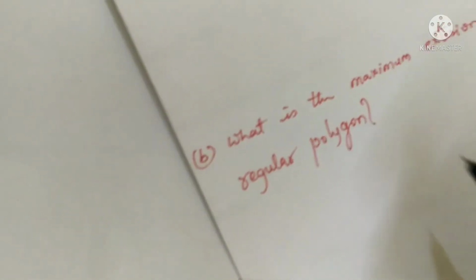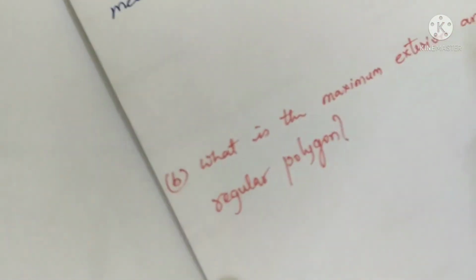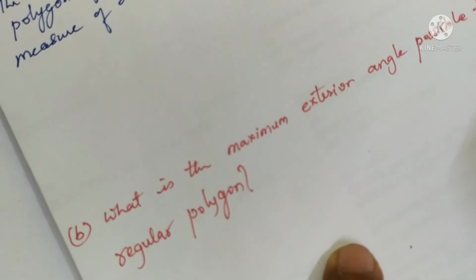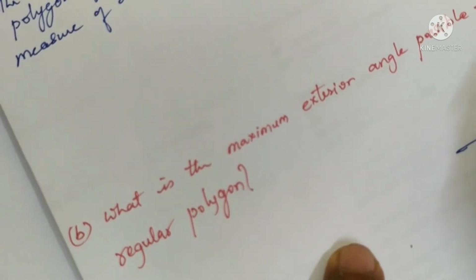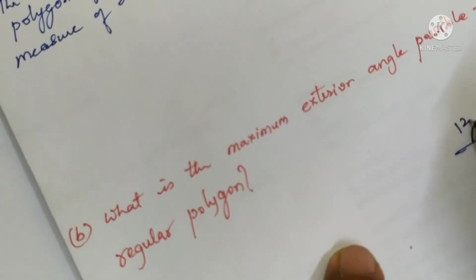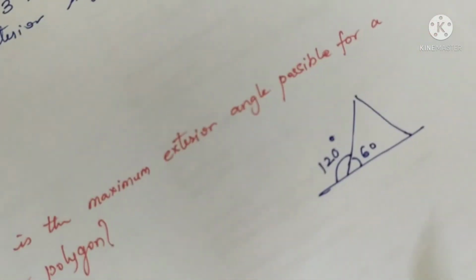So what is the minimum exterior angle possible for a regular polygon? We have seen the equilateral triangle. If the internal angle is 60, the external angle will be 120 degrees.